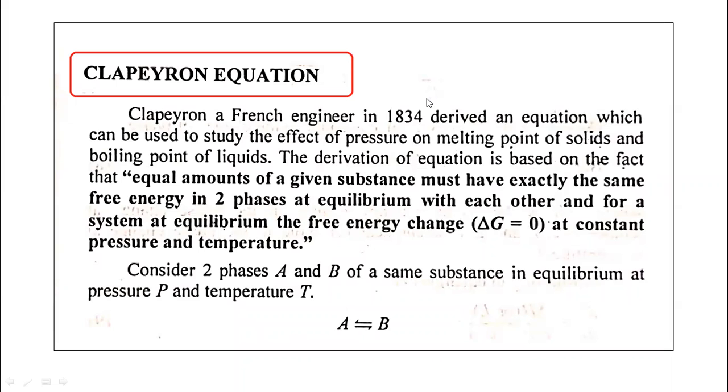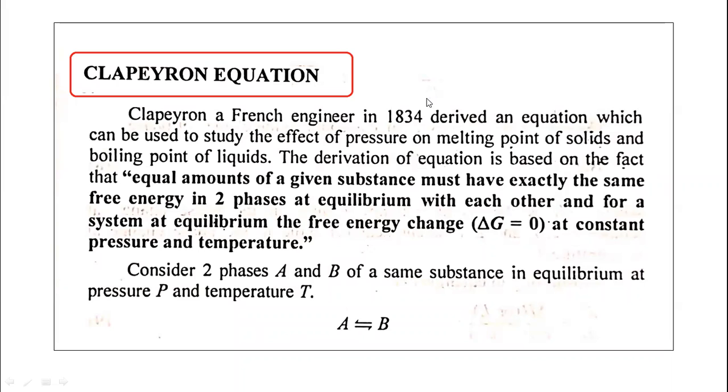The equation gives the relation between the effect of pressure on the boiling point of liquids and melting points of solids.